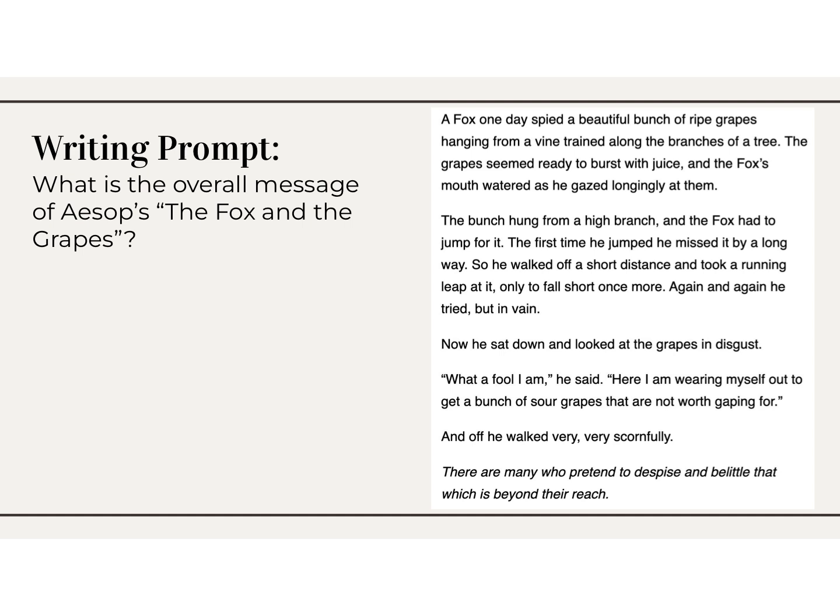What is the overall message of Aesop's The Fox and the Grapes? Now, bit of a trick question, because if you were a very clever reader, you will notice that right at the end of Aesop's fables, he almost always wrote what the moral of the story was. He gives you a kind of an overall message. In this case, there are many who pretend to despise and belittle that which is beyond their reach. That would be the moral of the story.